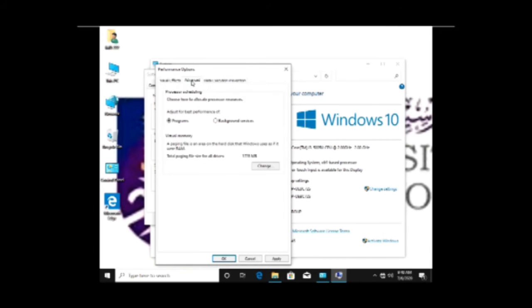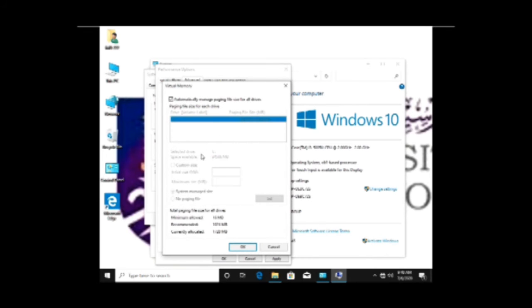Choose adjust for best appearance, click on the advanced tab and change, and untick this and the size, and to custom size 1024 MB and maximum size is 1600 MB and click OK.